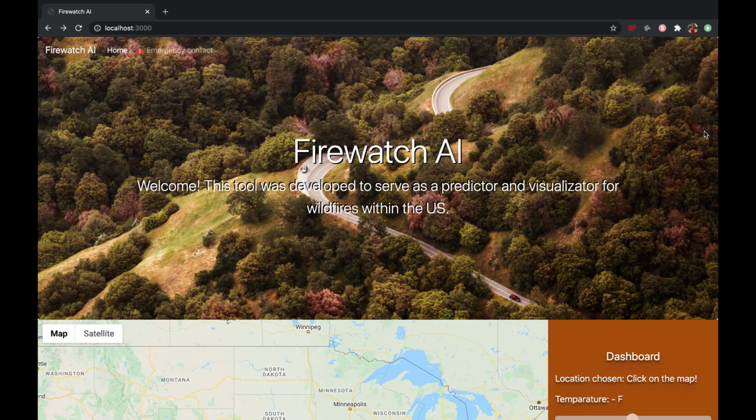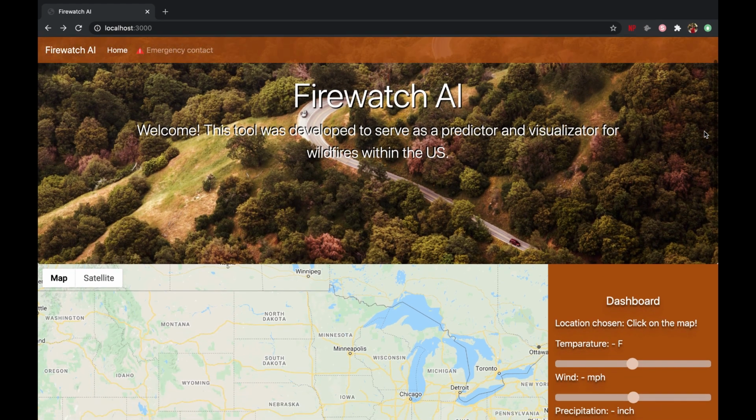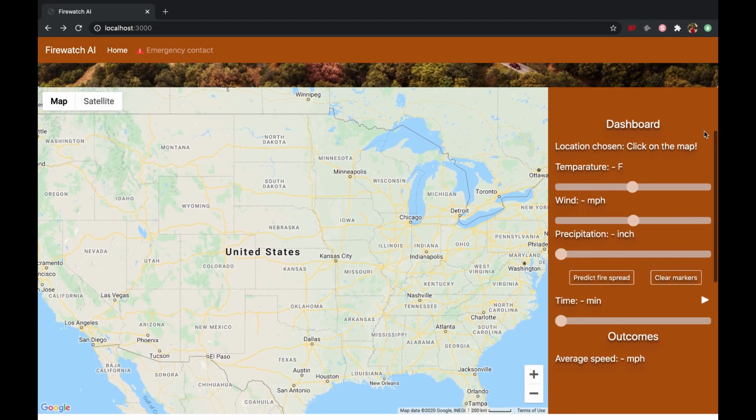With FirewatchAI, you can predict the progression of the wildfire spread in a specific location and weather condition. All of this is possible with our machine learning model. Let's see how it works.